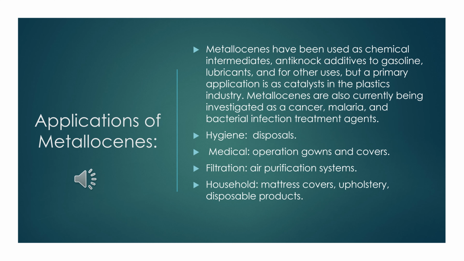Application of the metallocene. Metallocenes have been used as chemical intermediates, anti-knock additives to gasoline, lubricants, and for other uses, but a primary application is as a catalyst. We discussed in the previous slide that the metallocene catalyst is used in many polymerizations like olefin polymerization, and for substitution patterns like the cyclopentadienyl anion ligand substitution pattern, and many important reactions for the formation of catalysts like Ziegler-Natta catalyst and for many other substitution reactions of the transition metals.